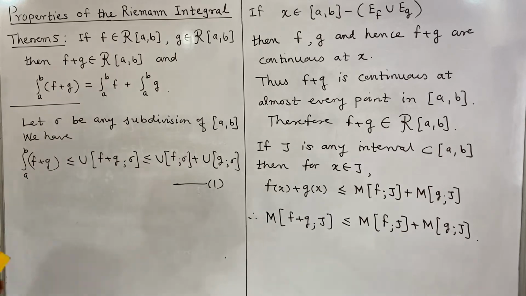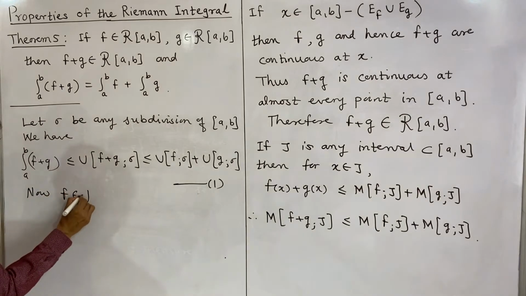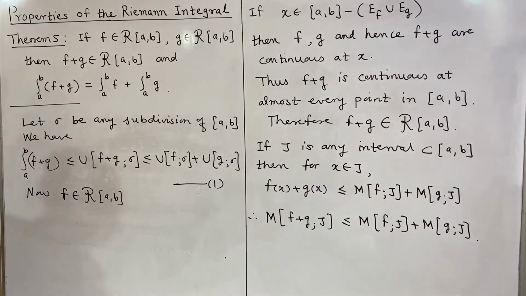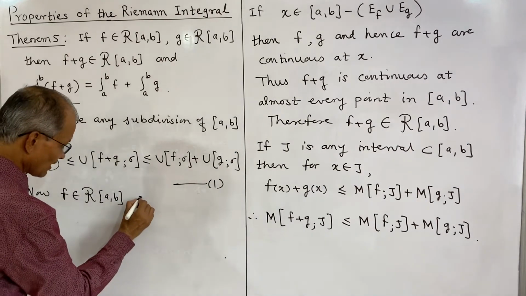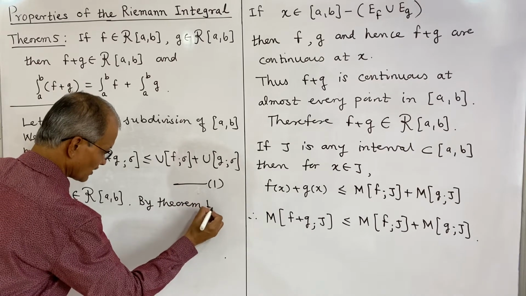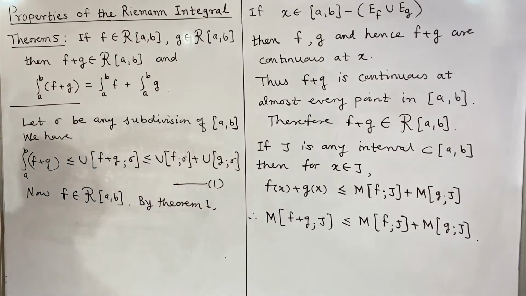f is Riemann integrable over the closed bounded interval ab. Now f is Riemann integrable over this closed bounded interval ab, then by theorem 1, yes, this is theorem 1, we have proved the condition for Riemann integrability of a function in terms of upper and lower sums.